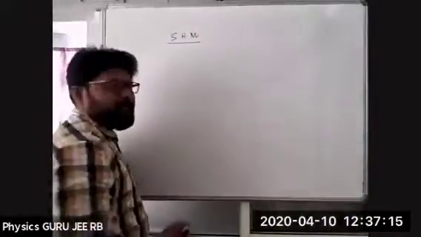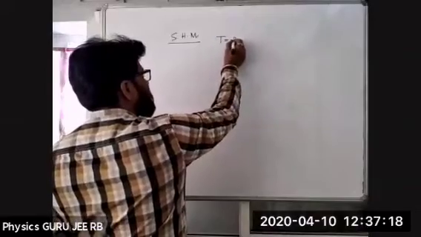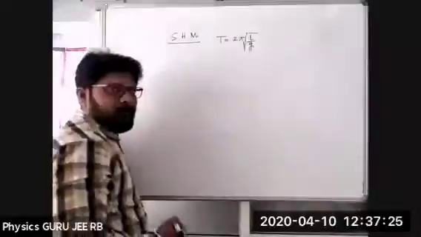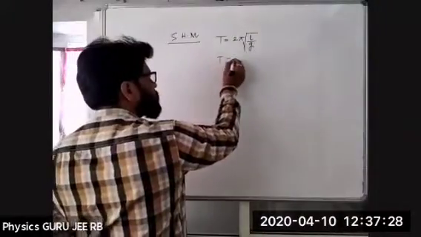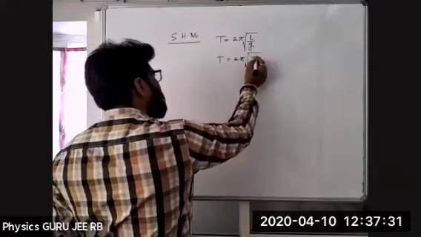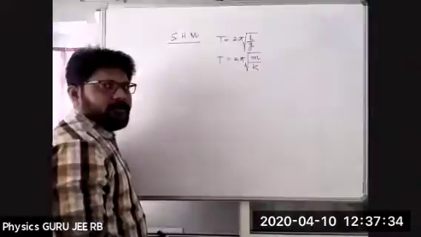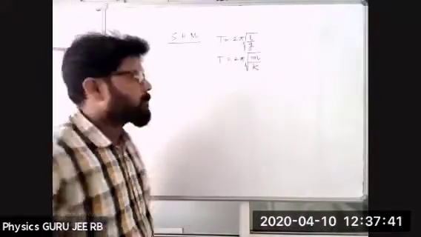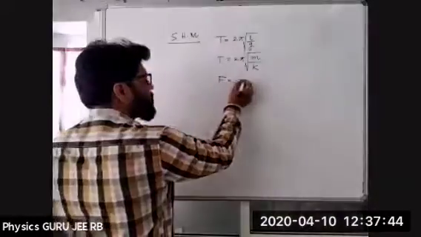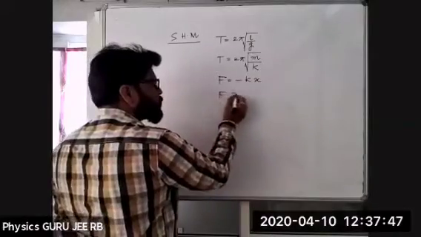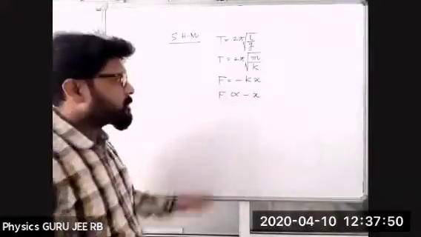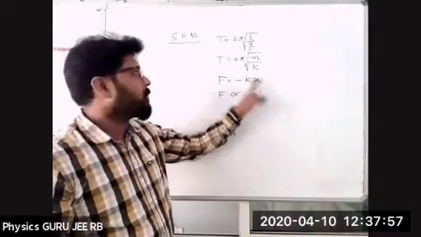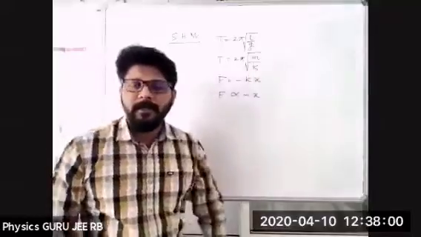The time period of a simple pendulum is 2 pi under root of L by g. The general equation is T equals 2 pi under root of M by K, for a spring, where K is the spring constant. K is a constant, which means the force can be written as F equals minus K into X. We learned that F is proportional to minus X: force and displacement are opposite in direction. Then T equals 2 pi under root of M by K. Is it clear to all of you?